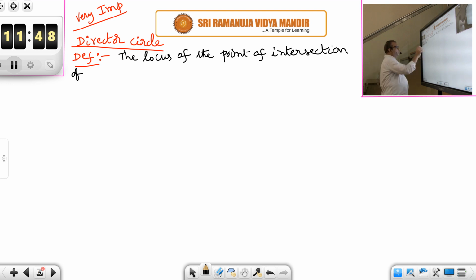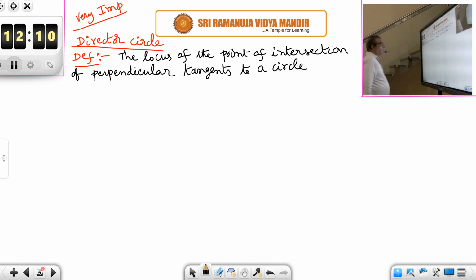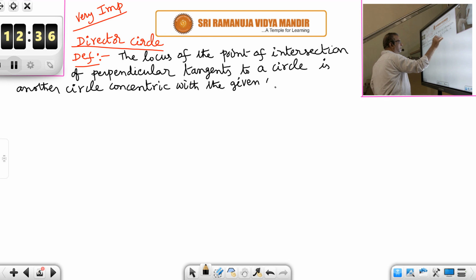The locus of the point of intersection of perpendicular tangents to a circle is another circle concentric with the given circle, known as the director circle.